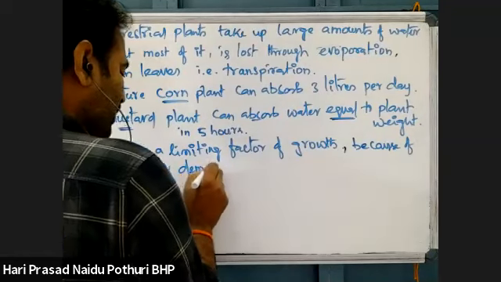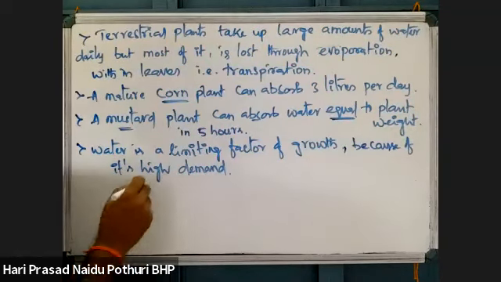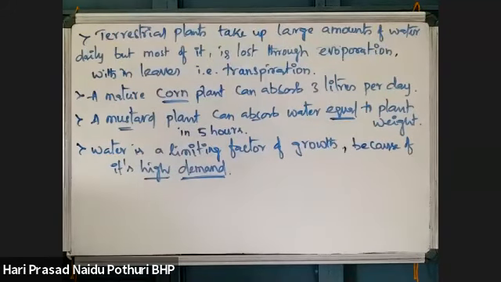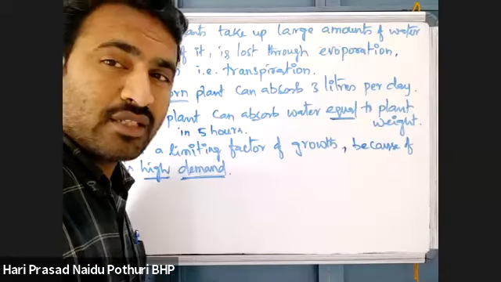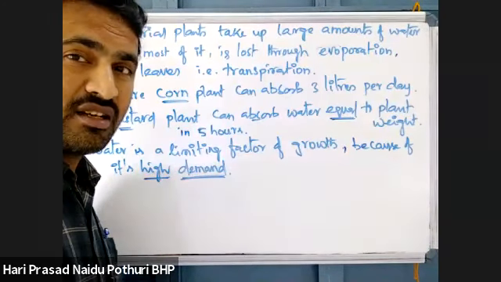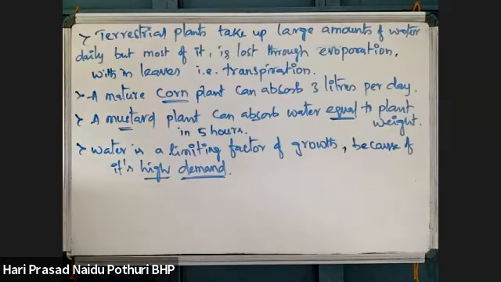Water is not available in all areas all the time, so water has more demand on earth. As water is a more demanded factor, it is a limiting factor responsible for growth and productivity, the growth of plants and production of food, especially in agriculture and in the environment.